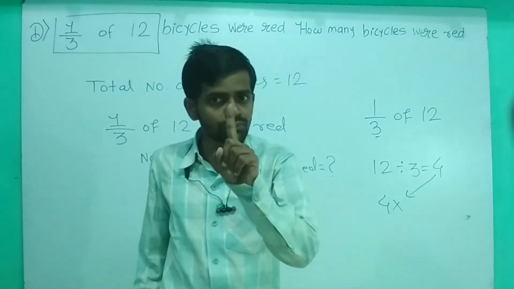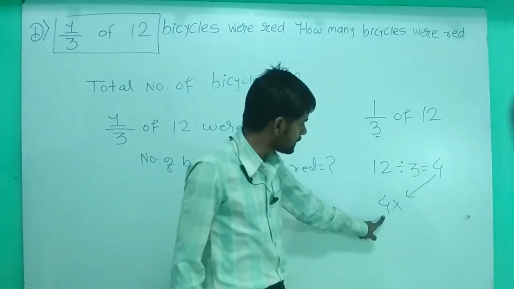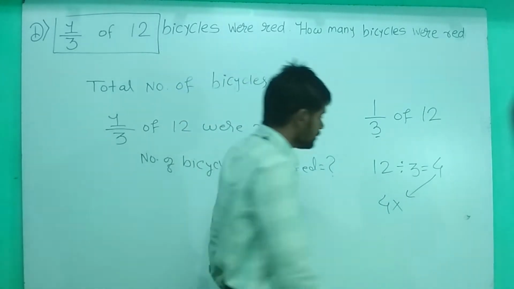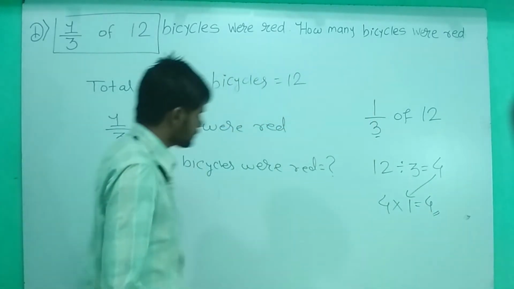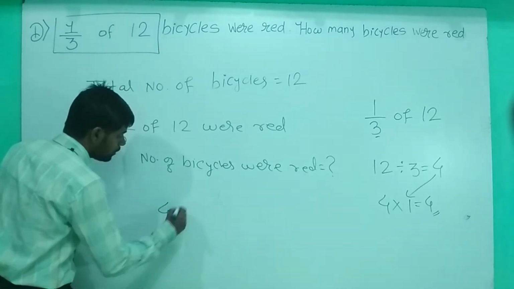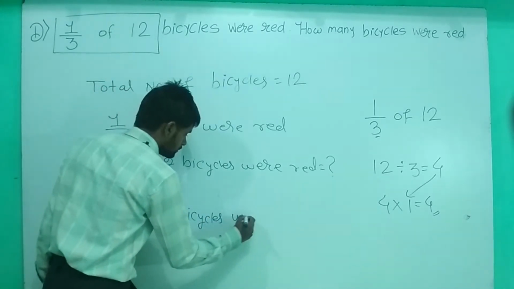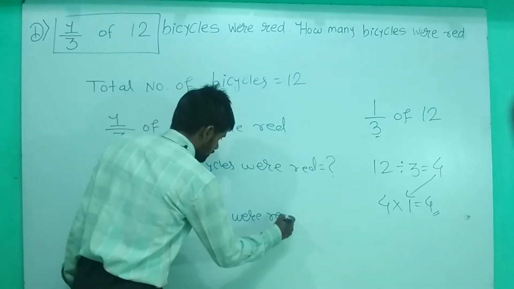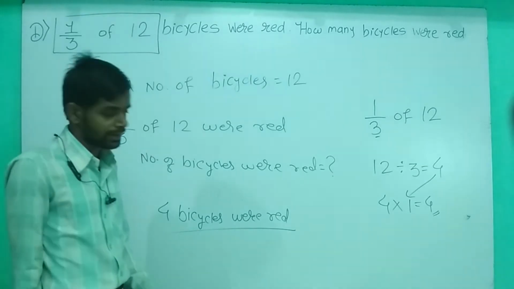In one part there is 4, and how many parts are we considering? Only one part. So we will multiply this 4 by the numerator, and you will get 4. So the answer is 4. So 4 bicycles were red. Out of 12 bicycles, 4 bicycles are red.